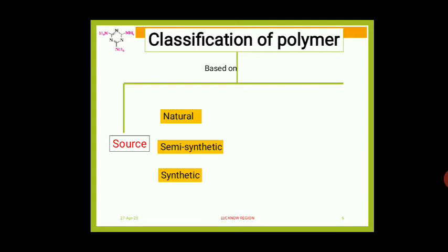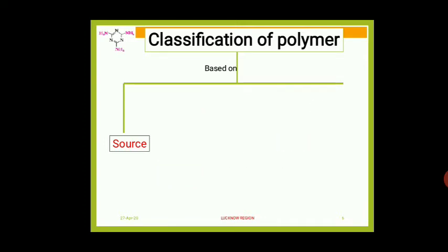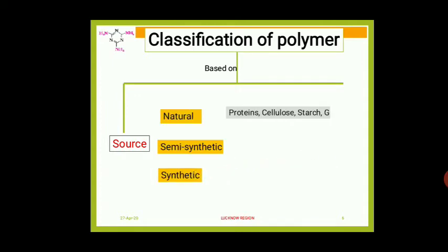What are natural polymers? Natural polymers, the polymers which are available in nature, such type of polymers are called natural polymers. Examples: proteins, cellulose, starch. These are the examples.